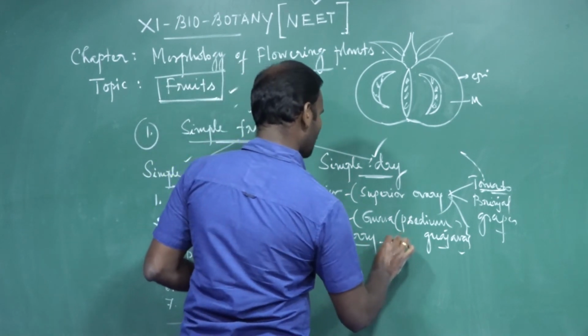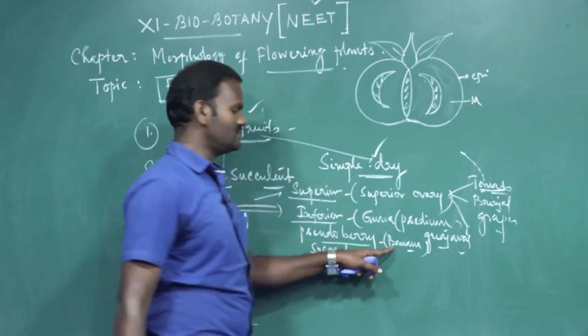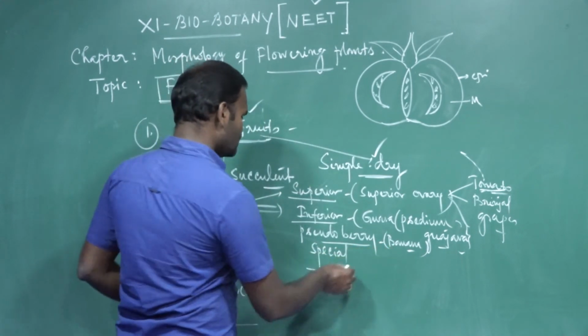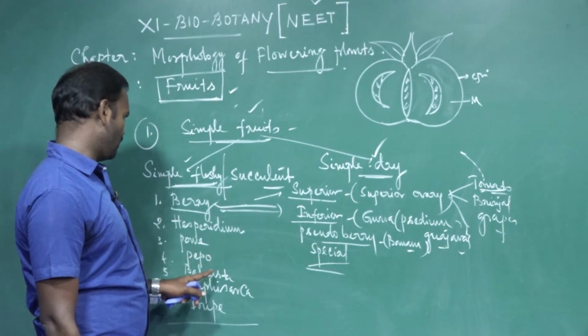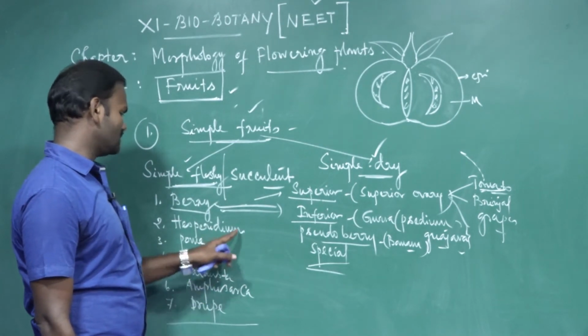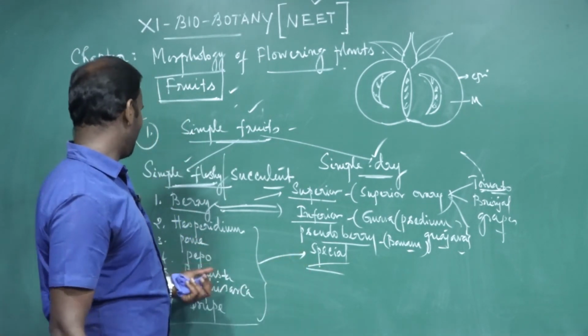Pseudo berry, for example, banana. Already I pointed out, without active fertilization, it is a seedless fruit. Special berry: Hesperidium, pome, pepo, balausta, amphisarca, drupe, these are called special types of berry. So I will explain.